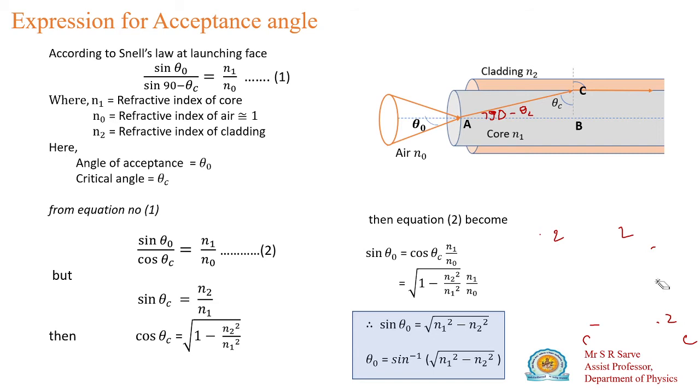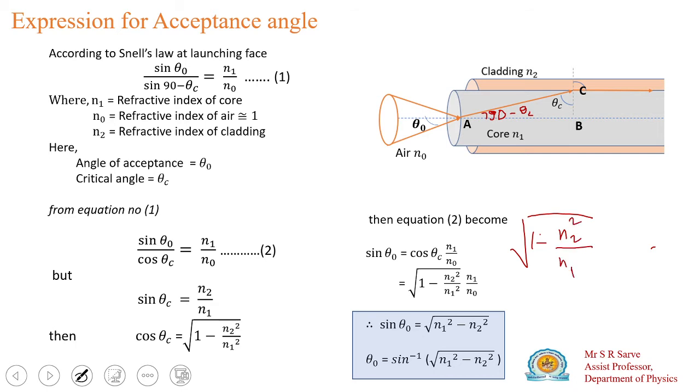So in this equation, the square root of 1 minus n2 square divided by n1 square, into n1 divided by n naught, here it is not under the root.